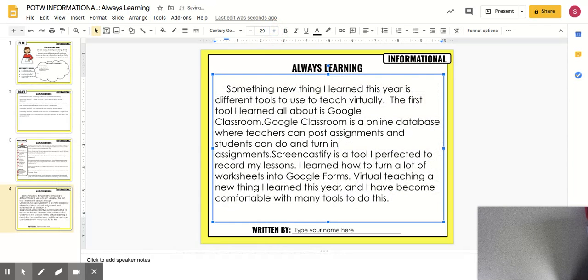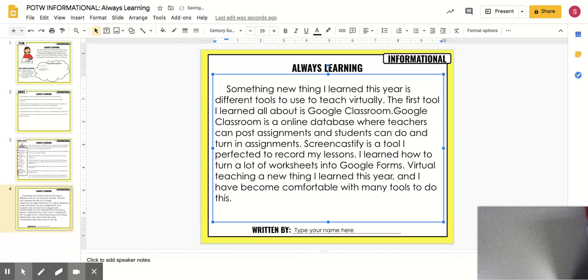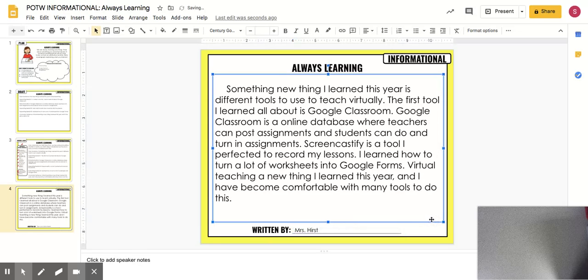It's up to you. Okay, well, now I know I need to put a space there. Some of the spacing after my sentences aren't what they should be. That looks good. And then I would type my name here. And then I would be good.